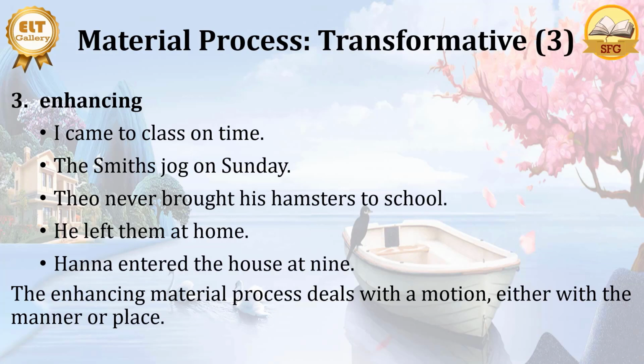Theo never brought his hamsters to school. So here, the hamsters never change their place. There is no motion of the hamsters. He left them at home. There is no motion. Hannah entered the house at 9. And this sentence is still about motion.